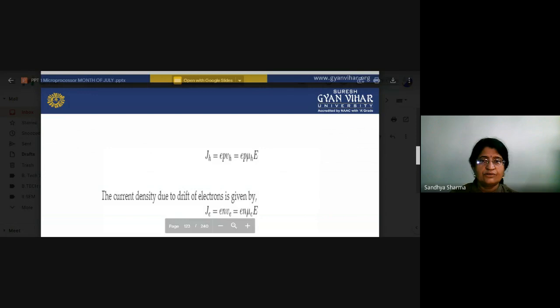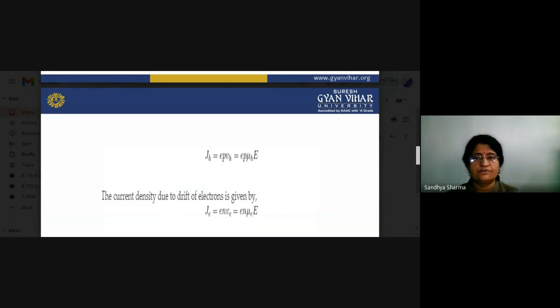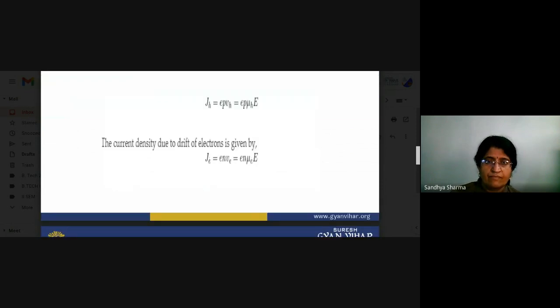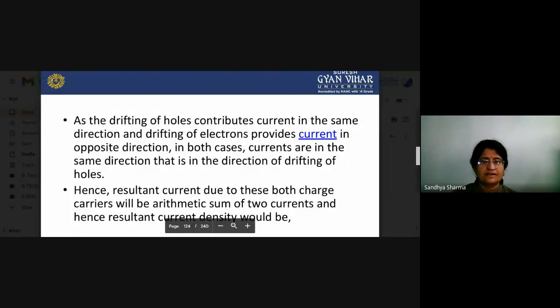The current density due to drift of holes is given by J_H equal to e p V_H, and the current density due to drift of electrons J_E is equal to e n V_E, which is also equal to e n mu_E E. The drifting of holes constitutes current in the same direction, and the drifting of electrons provides current in the opposite direction.